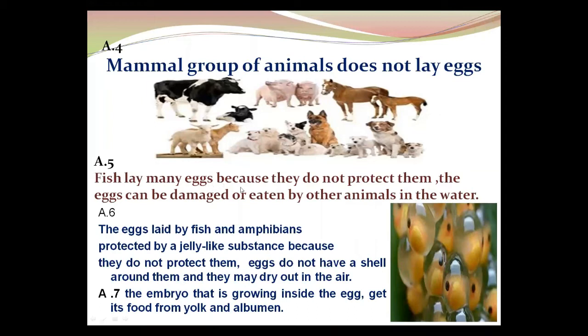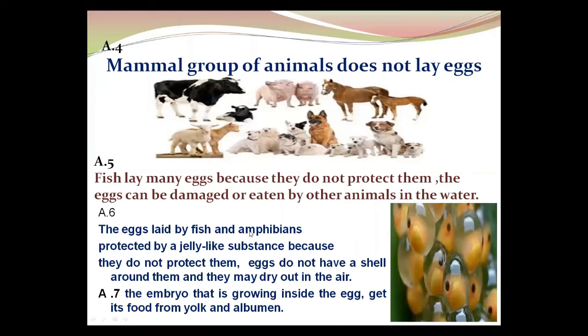Fish lay many eggs because they do not protect them. The eggs can be damaged or eaten by other animals in the water. So fish do not look after these eggs. These are protected by a jelly-like substance. Now here are the eggs laid by the fish and amphibians.